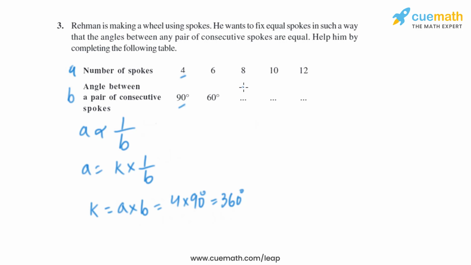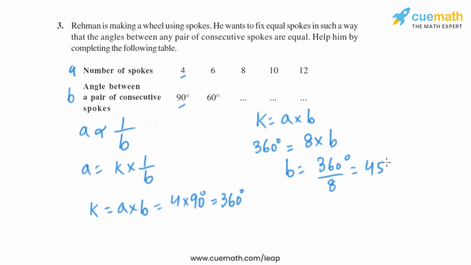So when there are 8 spokes, as we know that K equals A into B, K we have got as 360 degrees, A we have 8, so we can find B from here. B will equal 360 degrees divided by 8, which is same as 45 degrees. So when the number of spokes is 8, the angle between a pair of consecutive spokes is 45 degrees.